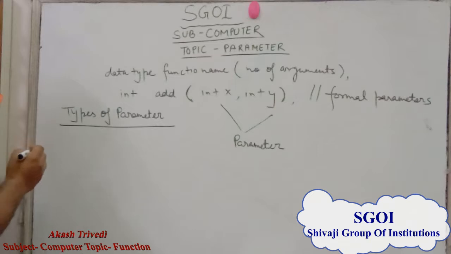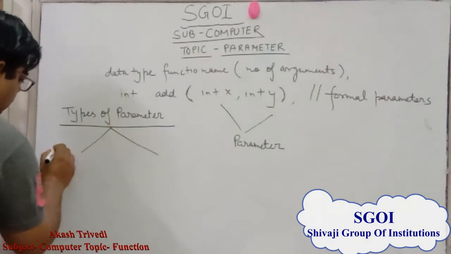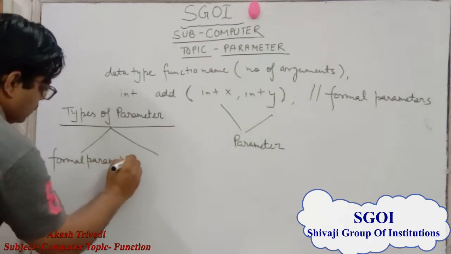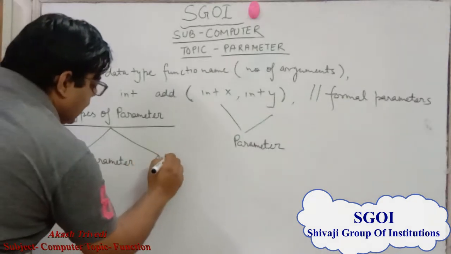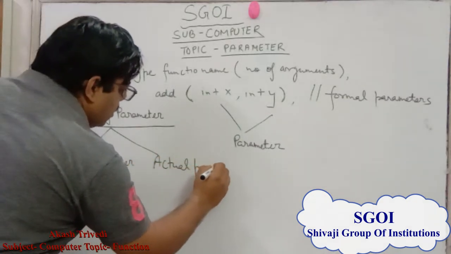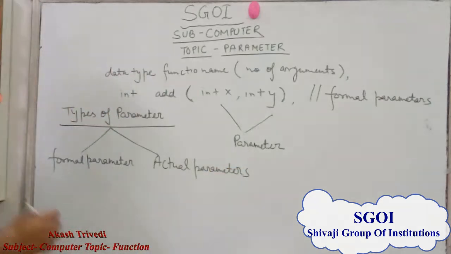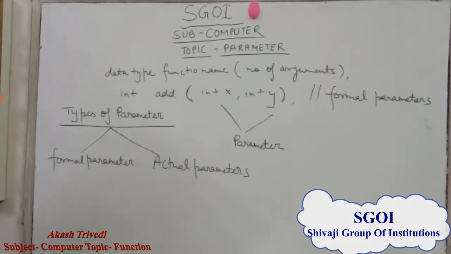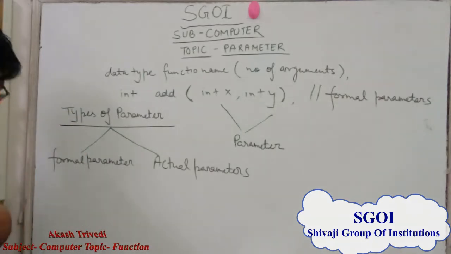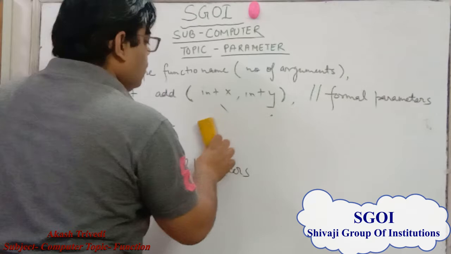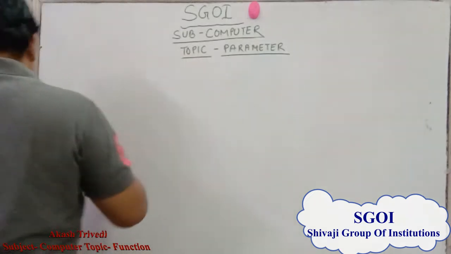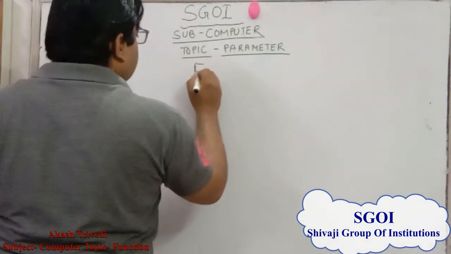There are two types of parameters: formal parameters and actual parameters. There are two types of parameters: actual parameters and formal parameters. Firstly, we discuss the formal parameters.